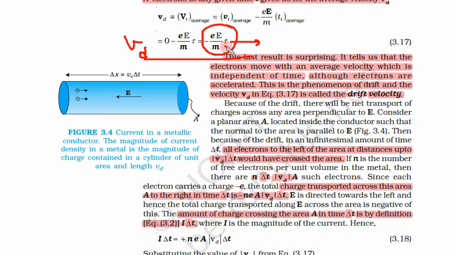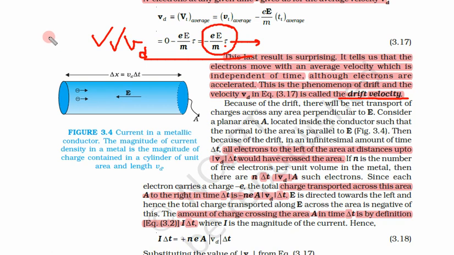Why? Because every time electrons are colliding with ions and their acceleration time is quite fixed, which is the relaxation time. This phenomenon of drift and the velocity Vd in this equation is called drift velocity. So this drift velocity is quite important.